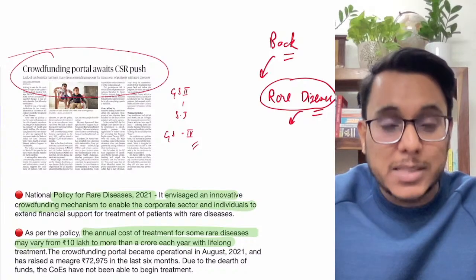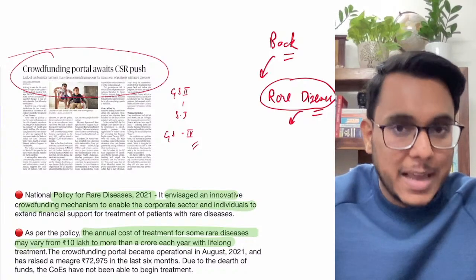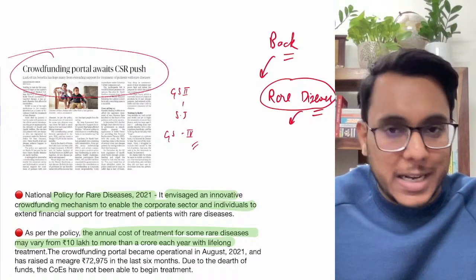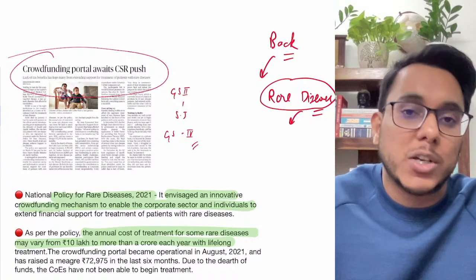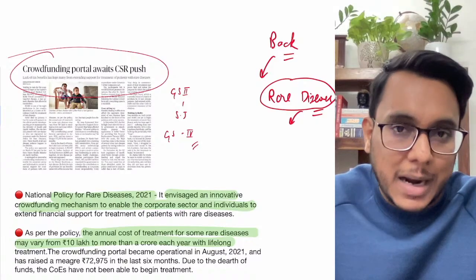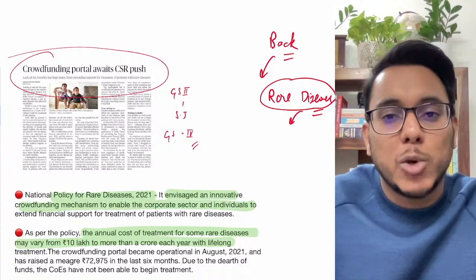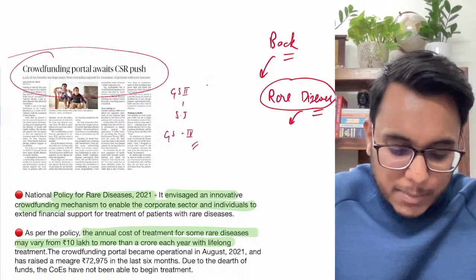Now guys, the people who are suffering with these rare diseases, we obviously need to save all of them. It doesn't matter whether fewer people are there or more people are there, because the German philosopher Immanuel Kant has said that humans are ends in themselves. Every human life is important. So this is something that is going on.